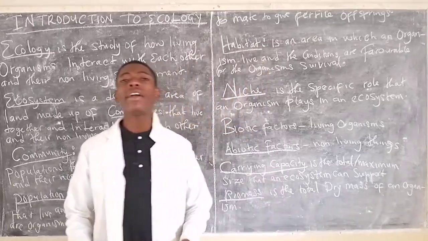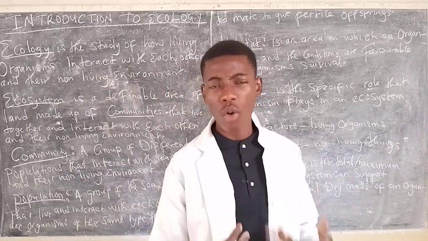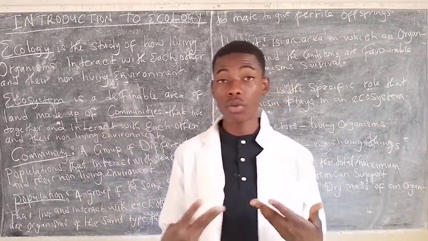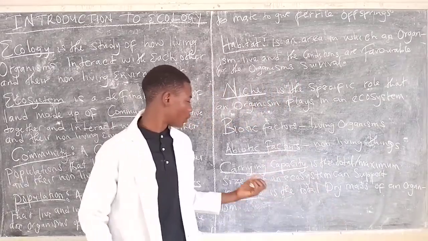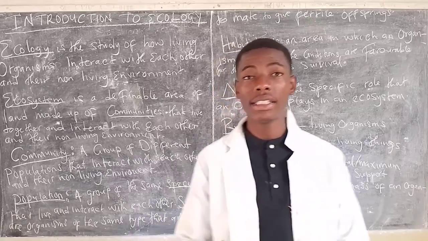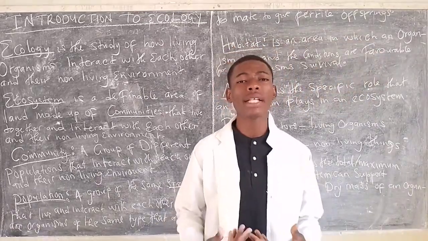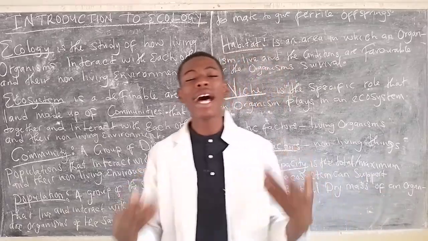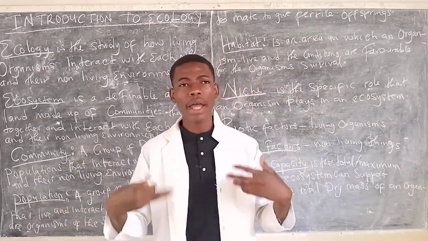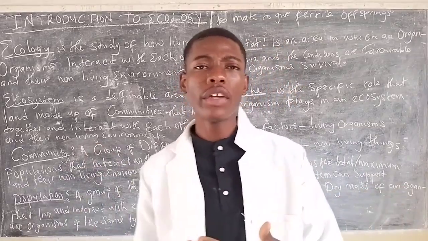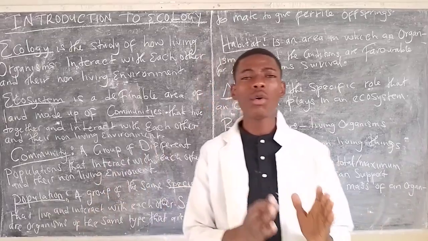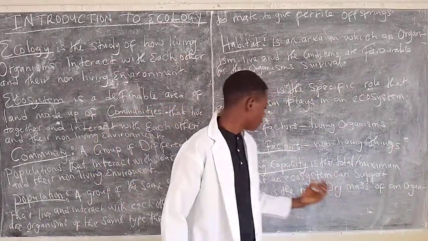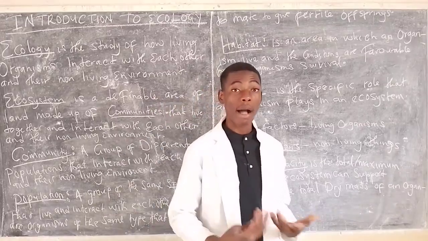Then we also have the carrying capacity. As we understand ecology, for us to study ecology, organisms must be able to survive. So what term is used? It is what we call carrying capacity. So what is carrying capacity? Carrying capacity is simply defined as the maximum or the total number of organisms that an ecosystem can sustain. An ecosystem, remember, will be made up of different things such as producers. So if an ecosystem is able to sustain 50,000 organisms, then that is what we call carrying capacity.